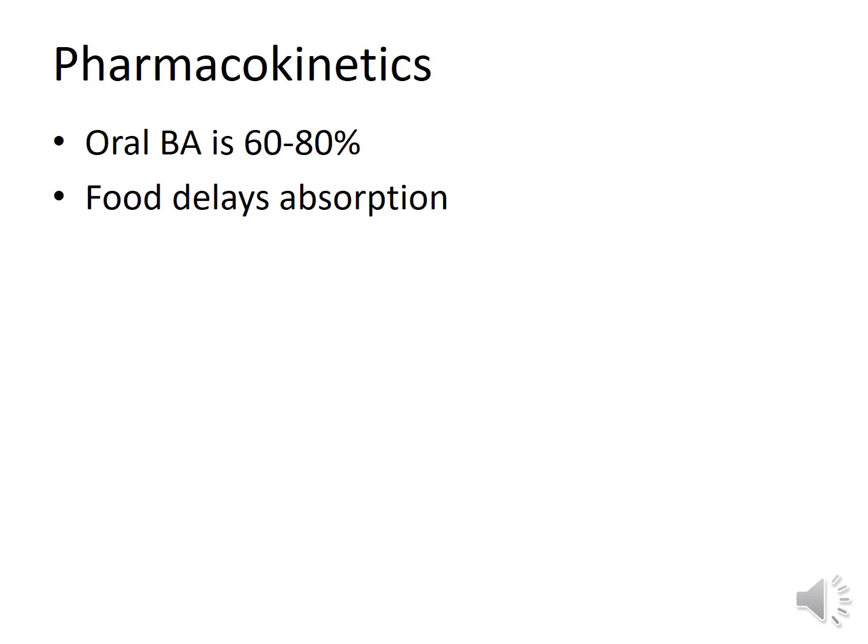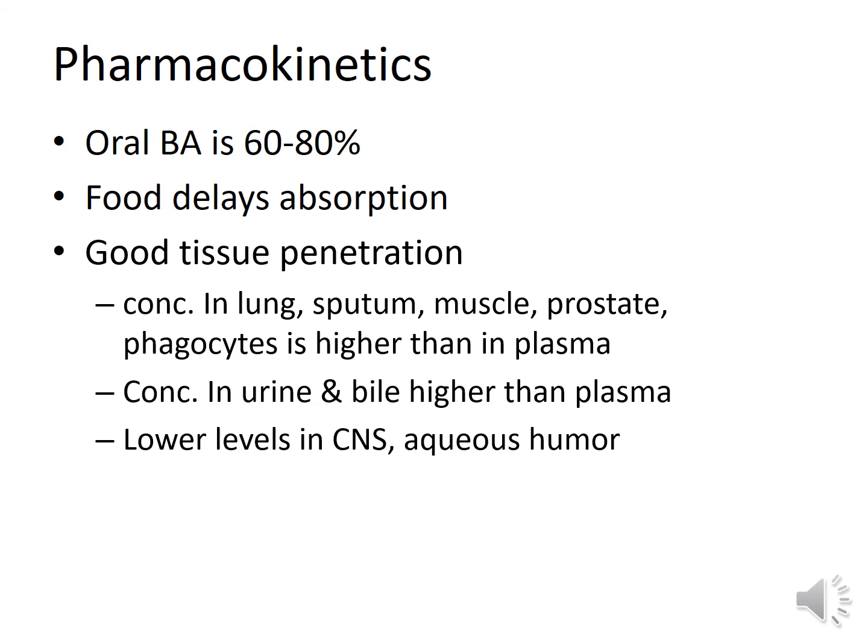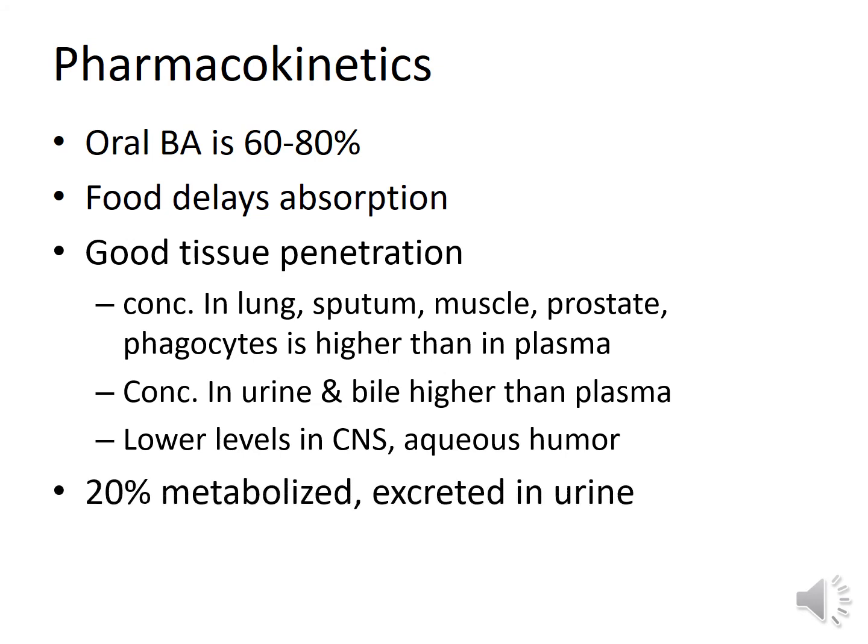Pharmacokinetics of ciprofloxacin. It is having good oral bioavailability between 60 to 80%, but food delays the absorption of ciprofloxacin. It has good tissue penetration and achieves high concentration in lungs, sputum, muscle, prostate, phagocytes, and thus it is a good drug for treatment of systemic infections caused by gram-negative bacteria. It also achieves high concentration in urine and bile, and it is thus very good for treatment of urinary tract infections and biliary infections, which are mainly caused by gram-negative aerobes. But it has low levels in CNS and aqueous humor.